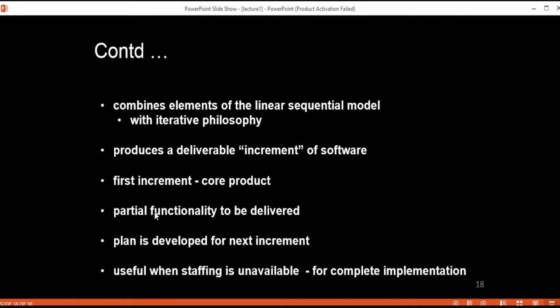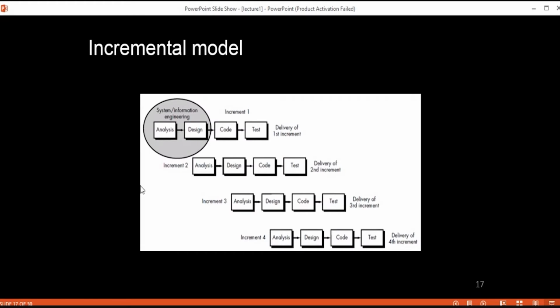That is, the basic requirements are addressed in that core product, but many supplementary features, or you can say the additional features, remain undelivered. Okay, so this core product is used by the customer. They review it, they go through it, they use it, and after that they give us feedback on that. As a result of that feedback or evaluation, a plan is developed for the next increment.